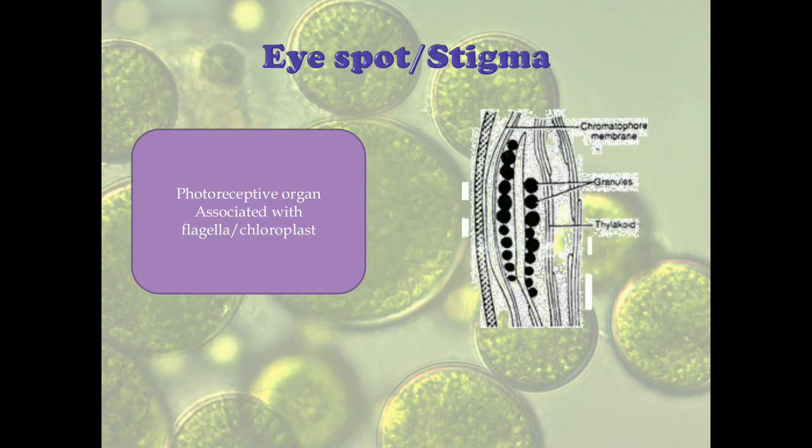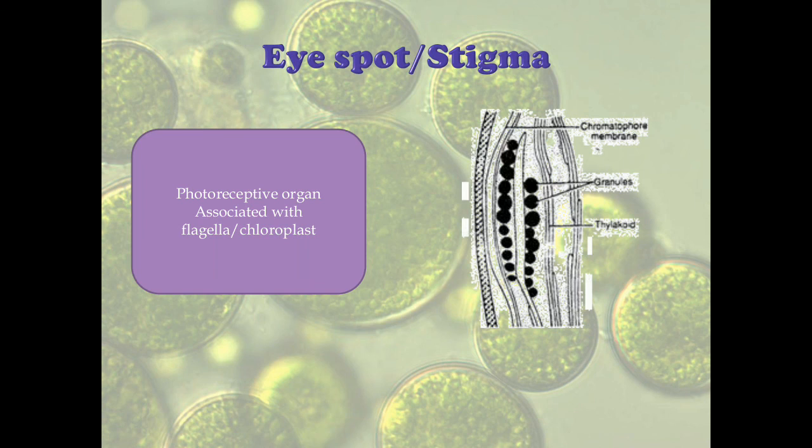Now there is one more small component that is called an eye spot or a stigma. It is a photoreceptive organ and it is usually found associated with the flagella. So it helps in phototaxis of the organism, or movement of the organism away or towards the light. Usually it is associated with the flagella, but in case of Chlamydomonas, the eye spot or stigma is associated with the chloroplast. So it is a photoreceptive organ there also, but because it consists of pigments and because it consists of lens, it is associated with the chloroplast only in the case of Chlamydomonas.